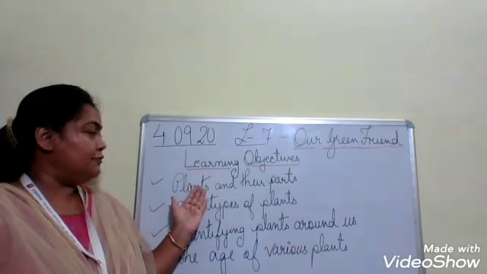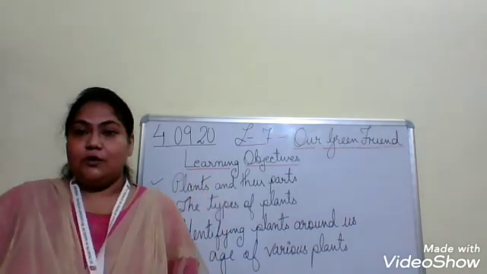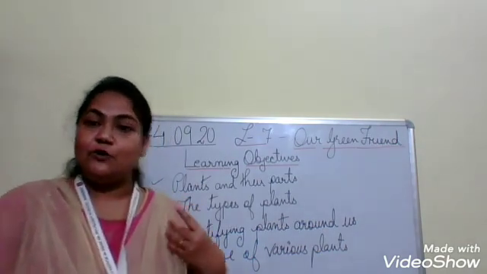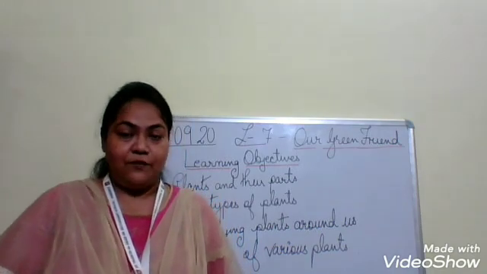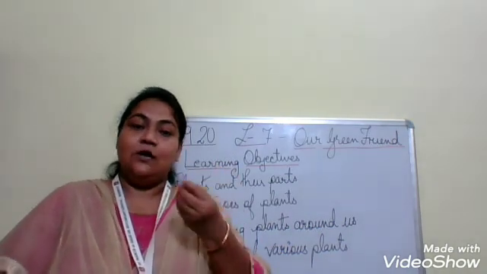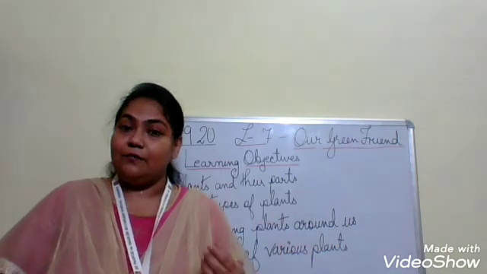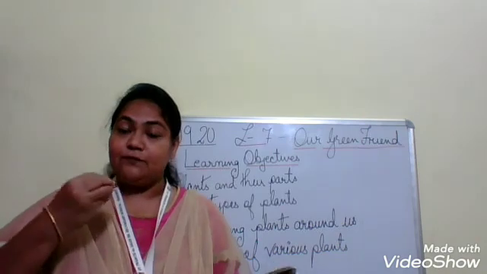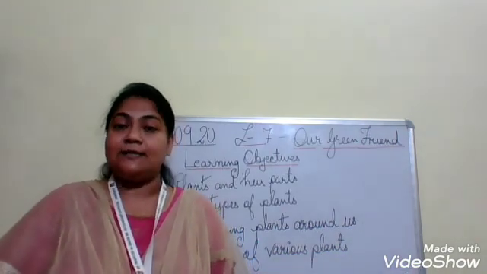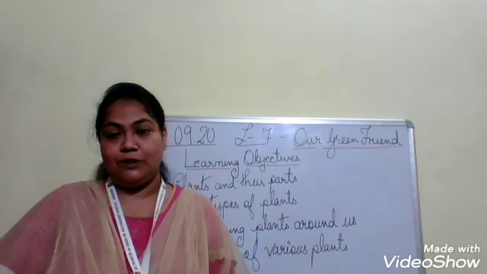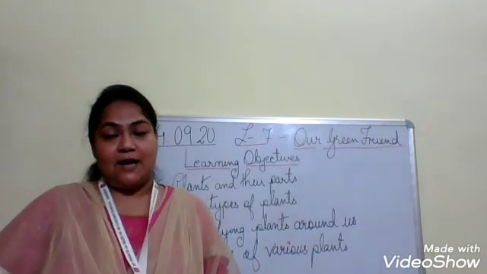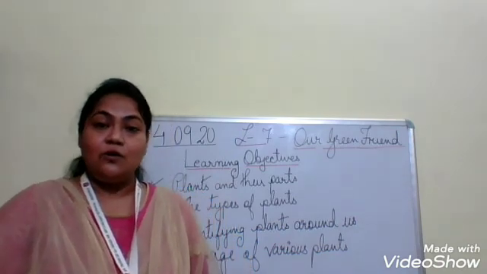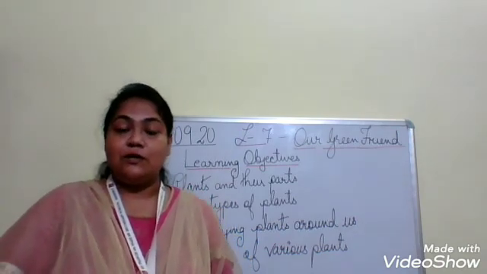First of all, we are going to do plants and their parts. That means, children, as human beings, we also have different parts to do different work. Yes or no? We see with our eyes, we do our work with our hands, such as writing and eating food, we walk with our legs. So there are different functions of our body parts. The same is the case with plants. Plants also have their body parts. We are going to learn in detail.